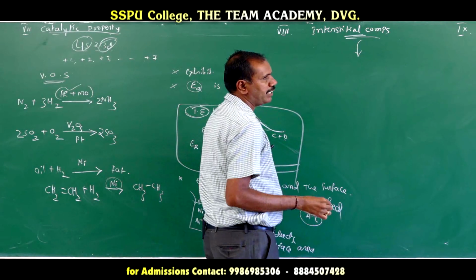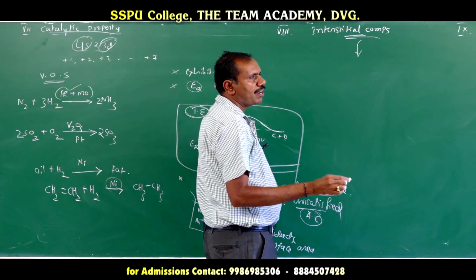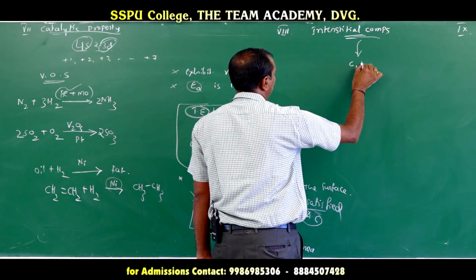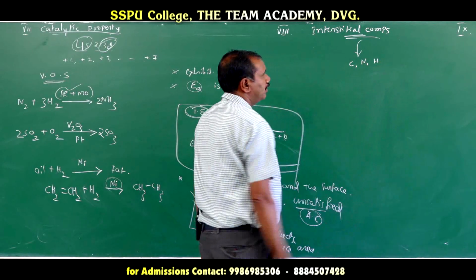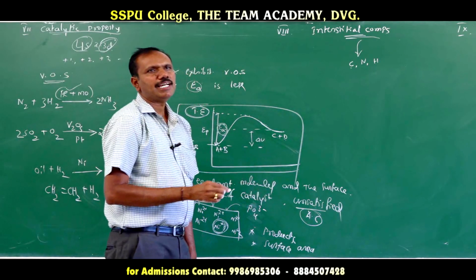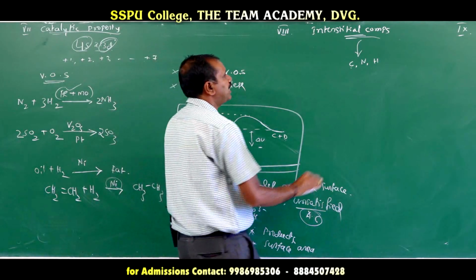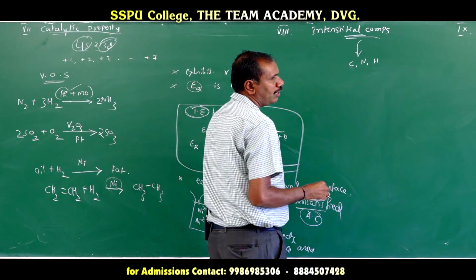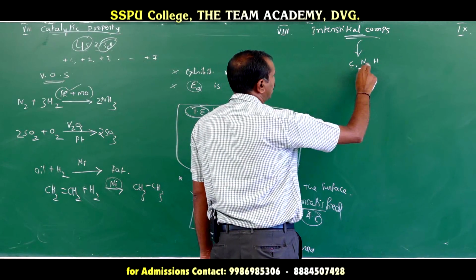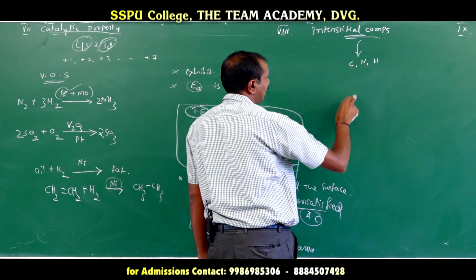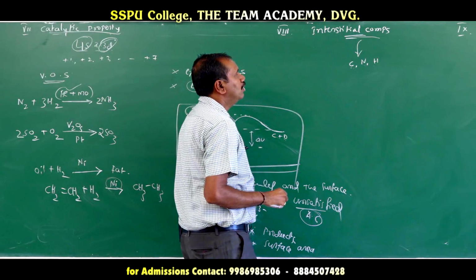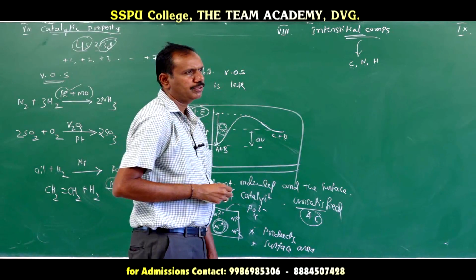There is an accumulation of smaller atoms like carbon, nitrogen, hydrogen, etc. These smaller atoms are accumulated in the lattice sites of the metal, that is, the crystal lattice. Those compounds in which smaller atoms are accumulated in the crystal lattice are called interstitial compounds.